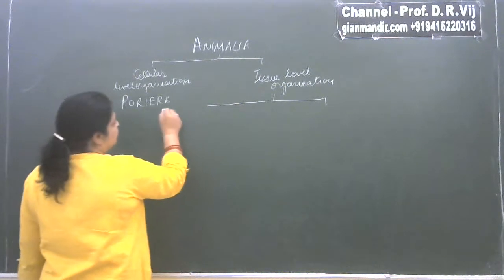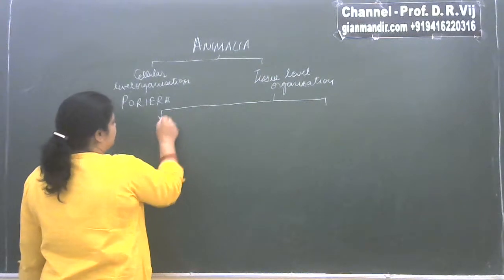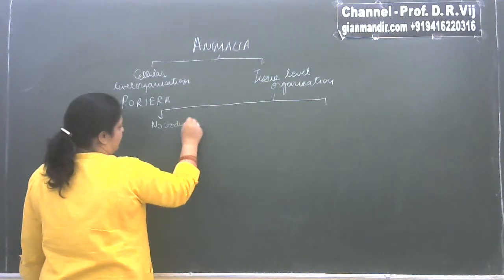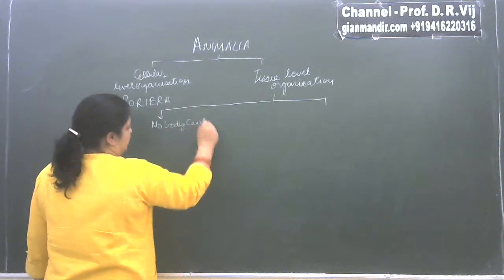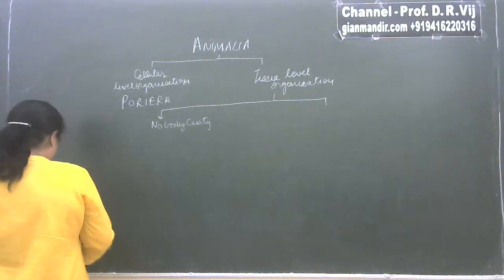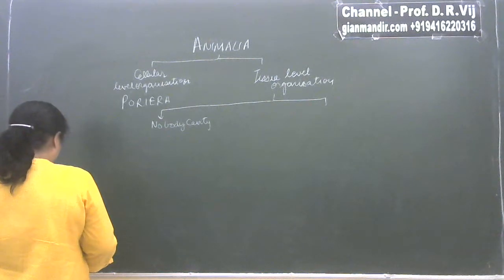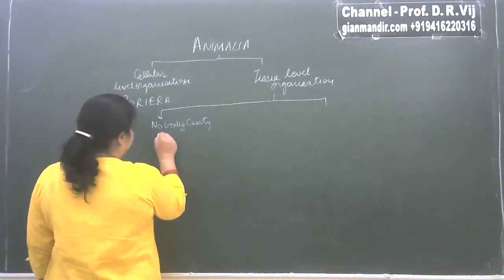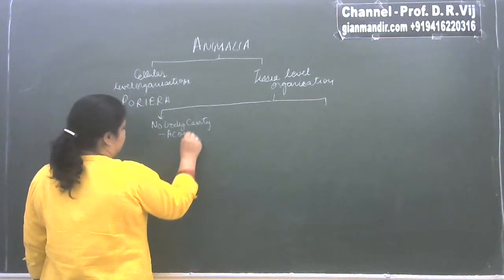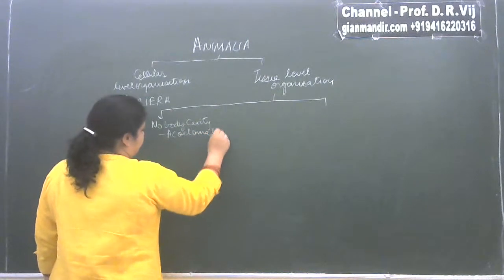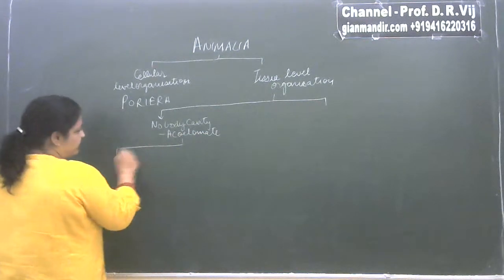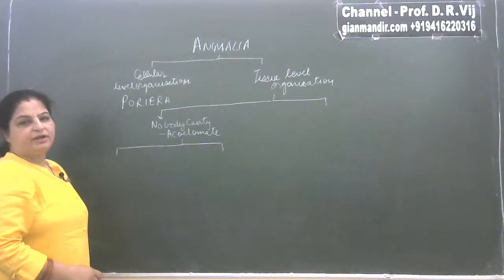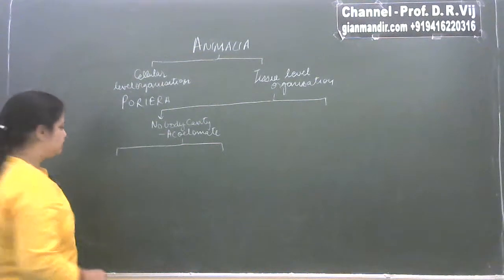If there is no body cavity between epidermis and gastrodermis, then these organisms are known as acoelomate, and these acoelomates are further categorized into two categories, whether the body is radially symmetrical or bilaterally symmetrical.